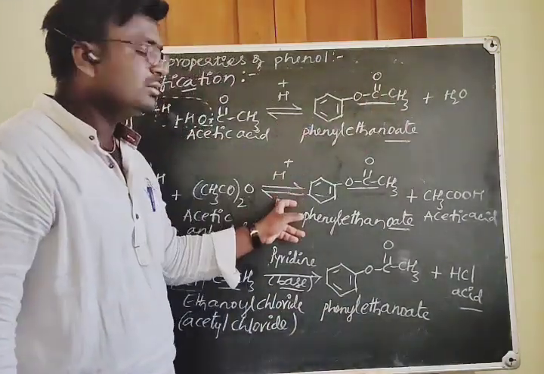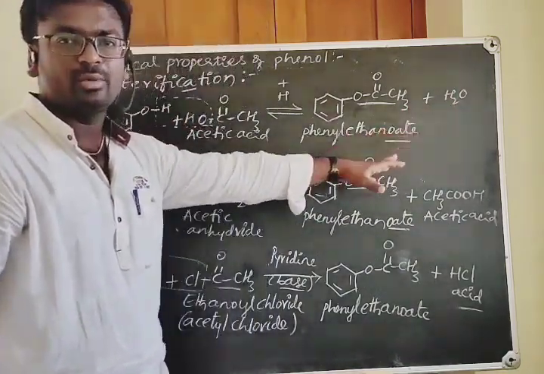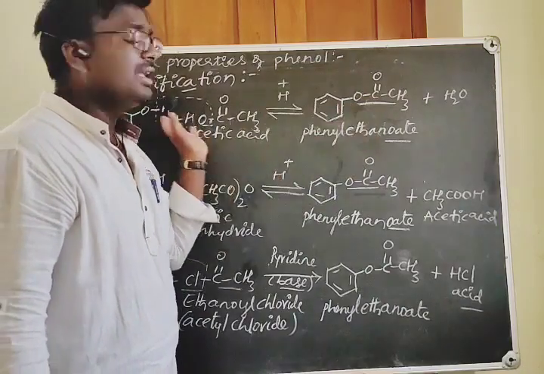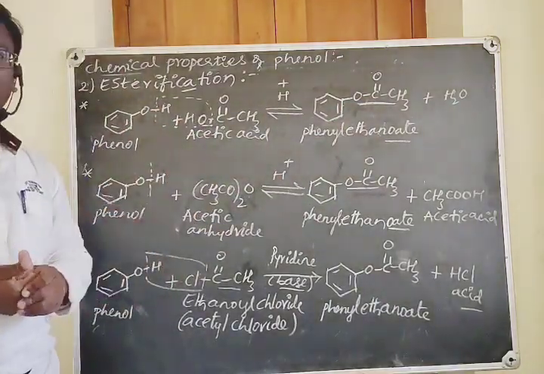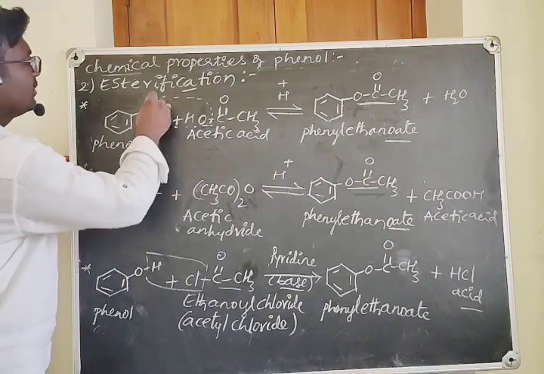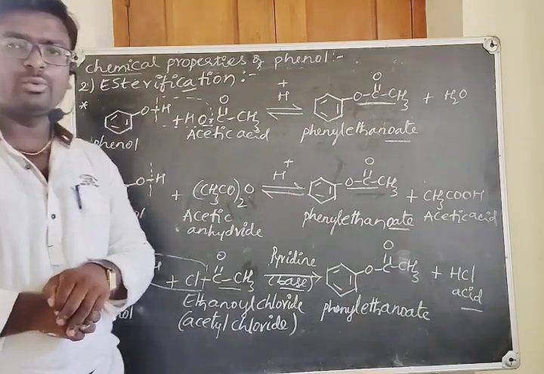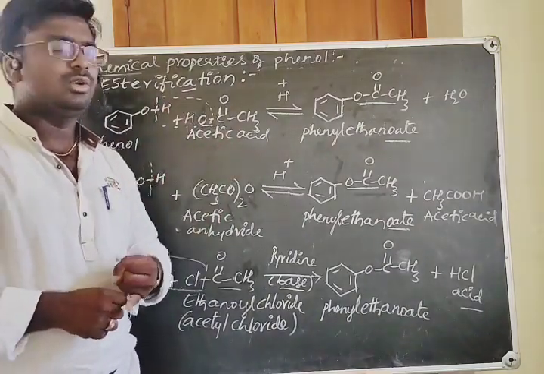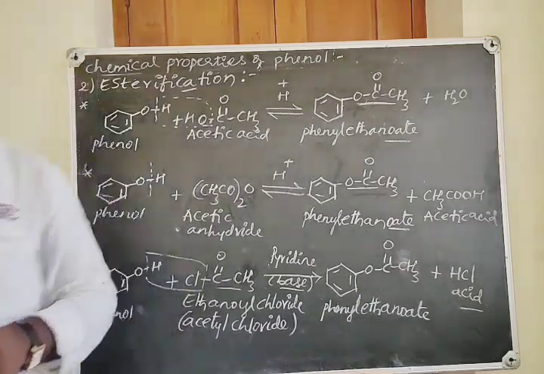These are reversible reactions. As soon as you get the byproducts, you have to remove them in order to avoid the reversible reaction. Okay, this is all about the esterification reactions of phenols. Here also we can see the cleavage of OH, during the acidity of phenols and the esterification reaction of phenols.